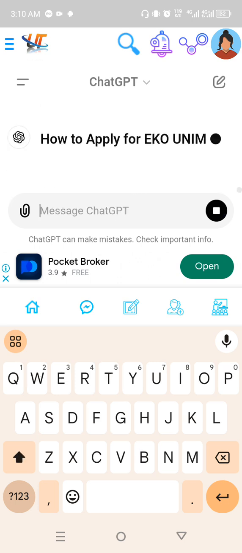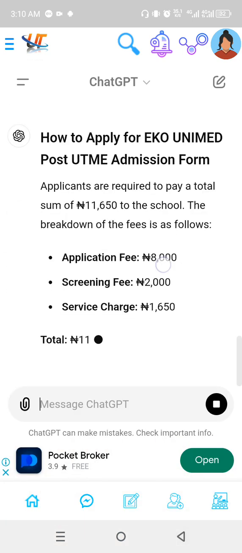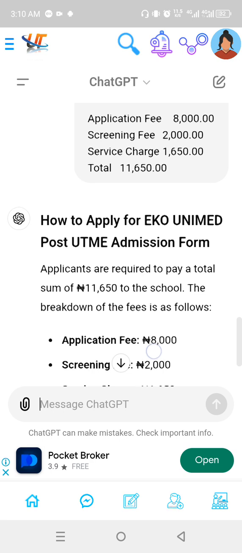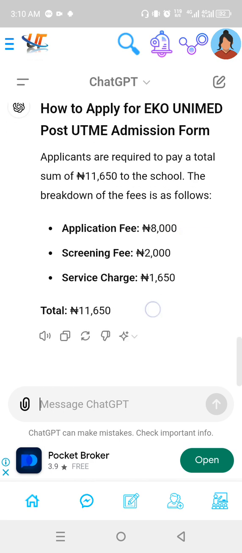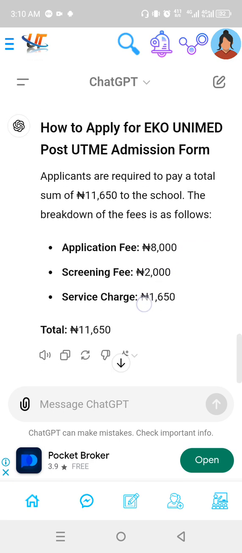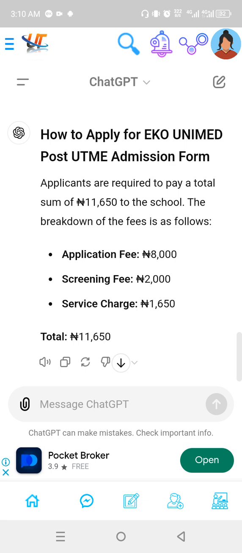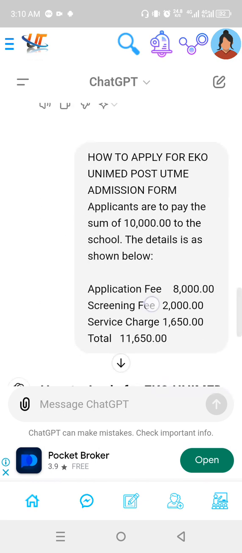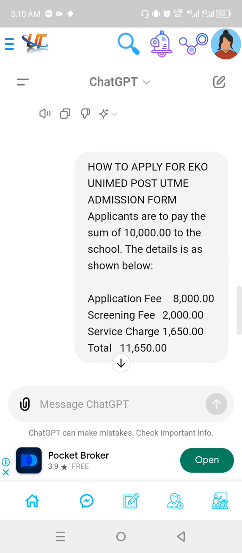But I've already told it, so it understands what to do. You can see here it has been rewritten. Applicants are required to pay a total sum to the school. The breakdown of the fee is as follows. But if you look at the content here, the admission form, applicants are to pay the sum to the school. The details are as shown as follows.